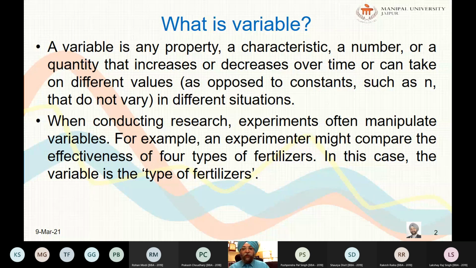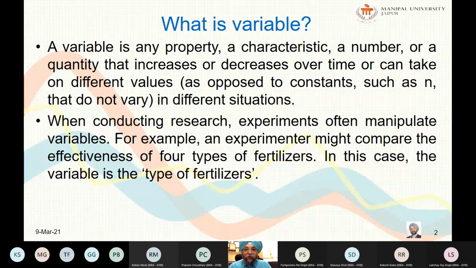Let us take the example given over here: when conducting research experiments, often we manipulate variables. It is not having a negative sense. Manipulate means we change the variable, and in the context of this variable, we see whether the other variables are changing or not. So certain things which we change, and in the context of it, we see the impact of this change on the other ones. Okay, so these are called variables.